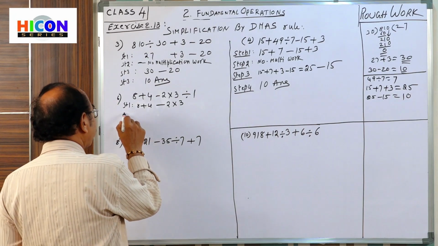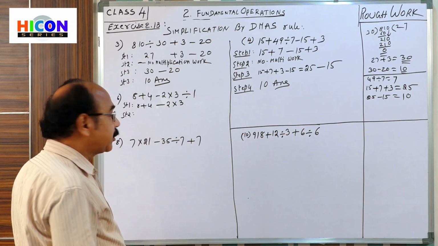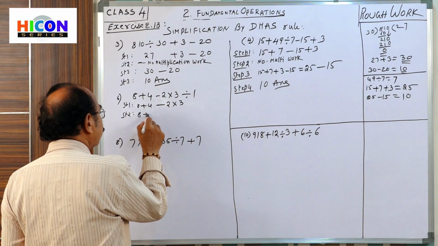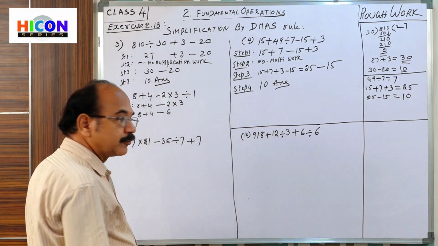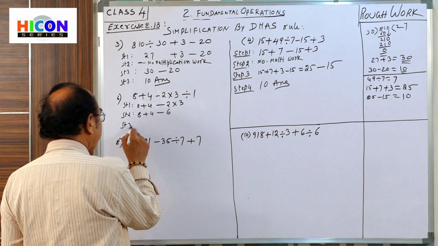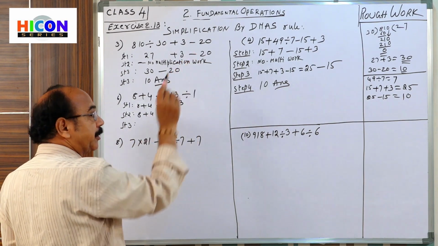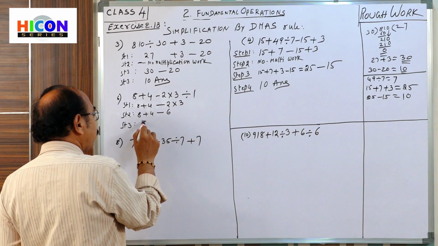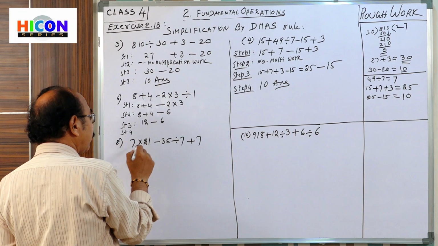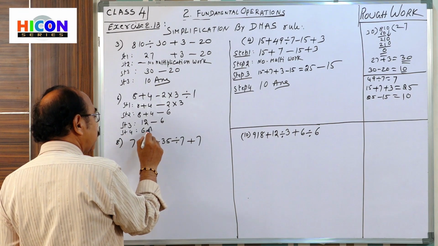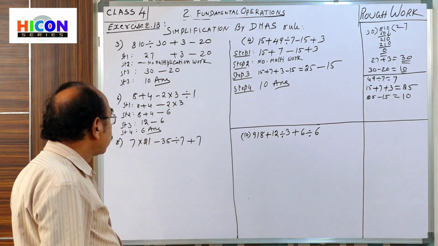Step 2, multiplication after division. 8 plus 4 minus 2 threes are 6. Step 3, addition. Multiplication is over, next addition. 8 plus 4 is 12. 12 minus 6, subtraction after addition. Step 4, 12 minus 6 is 6. This is the answer. In the last step we will get the answer.